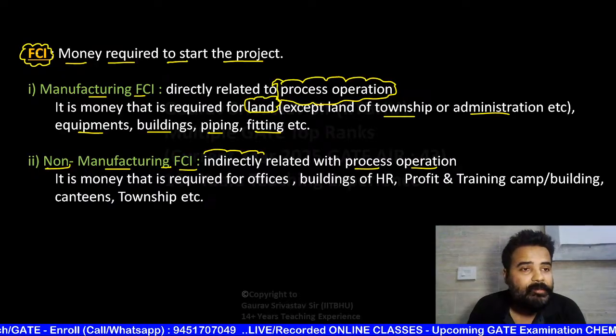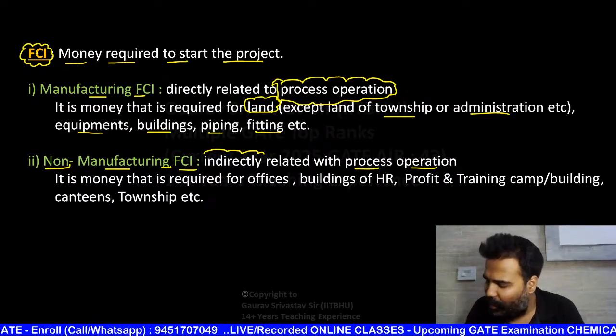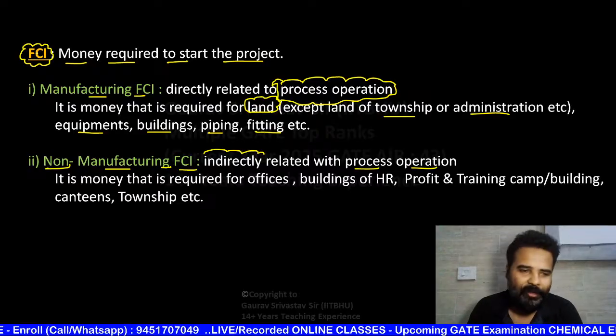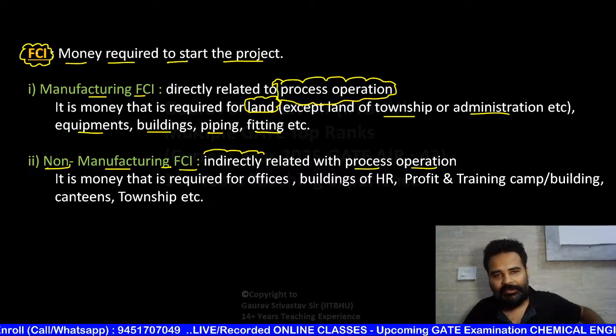Okay, fantastic, mind blowing, super. Now, what is working capital? Can you tell me in the comment section, beta? I am waiting for you. Just tell me what is working capital.